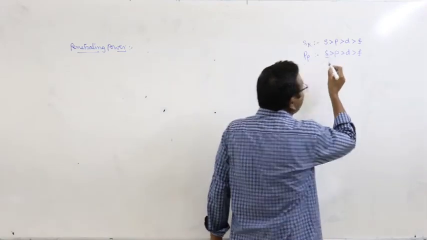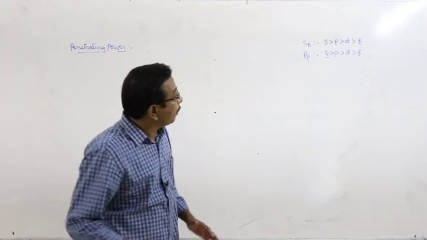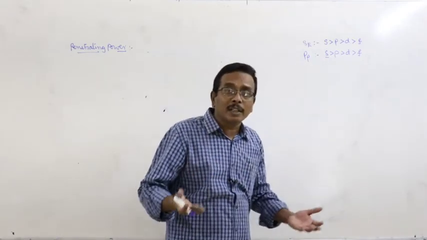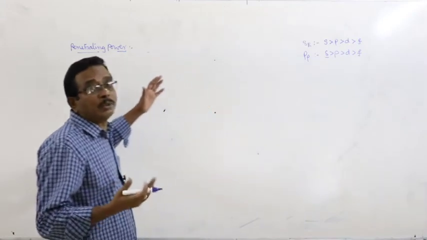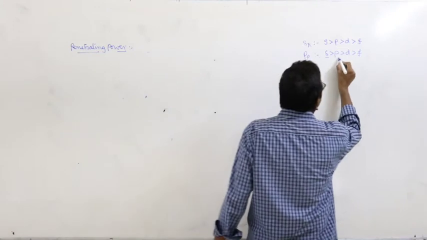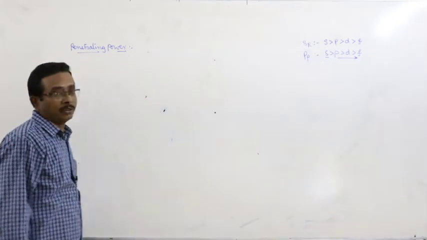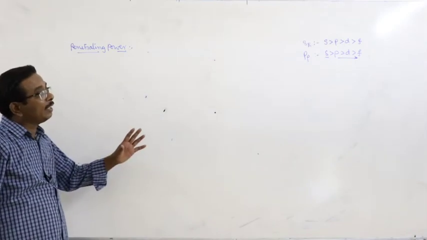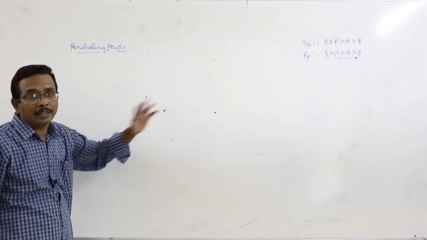S orbitals penetrate more towards the nucleus than P. P orbitals penetrate more than D. D orbitals penetrate more than F. This is the decreasing order of the penetrating power of the orbitals of different subshells, and that can be clearly explained in the Sommerfeld model of atom.